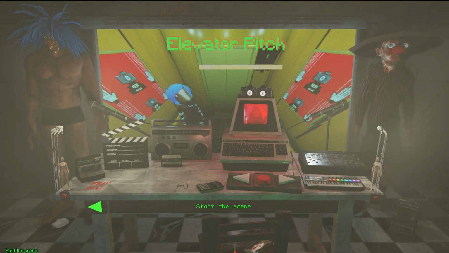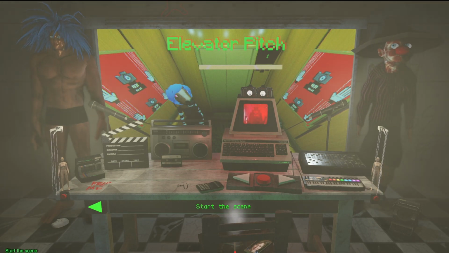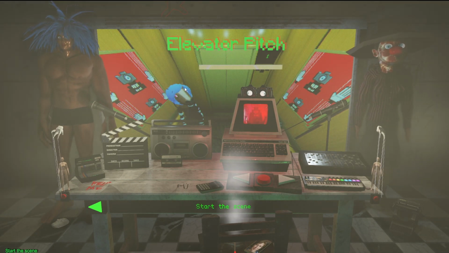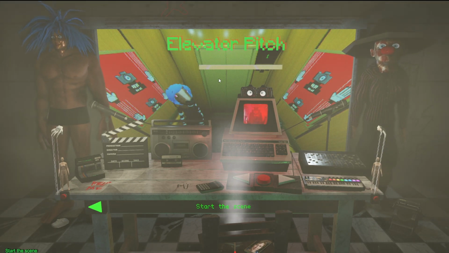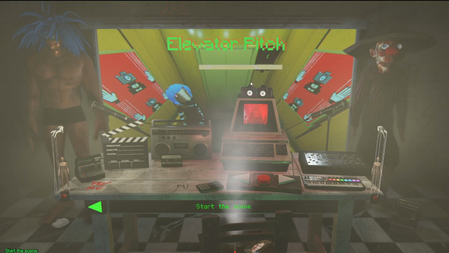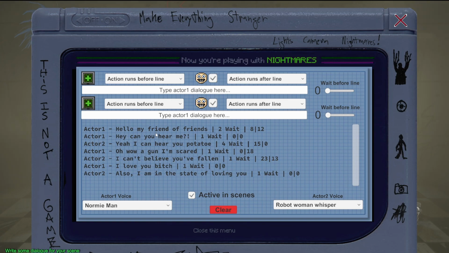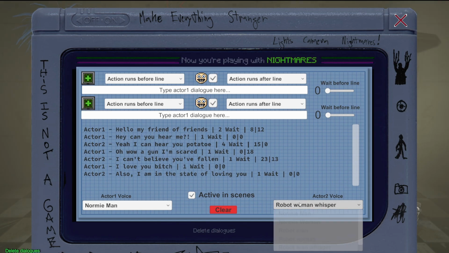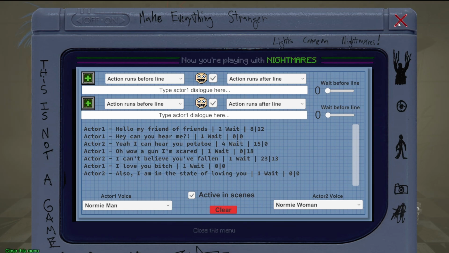So that's how it works. That last shot was black, so the camera must have got stuck behind something. I added code in there to try to fix it, but it doesn't do it every time. But I think that's a pretty fast and easy way to create weird dialogue animations. As of right now, you can't edit these. You can just add to them, or you just clear them. They're pretty fast to write though, right? So that's the typewriter.